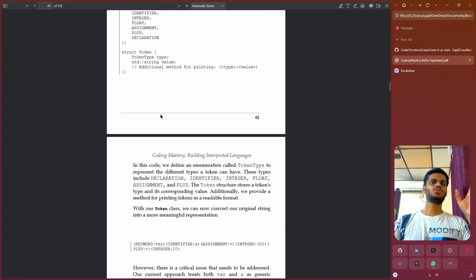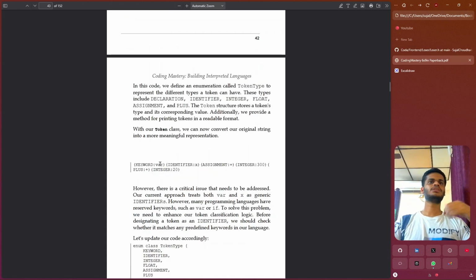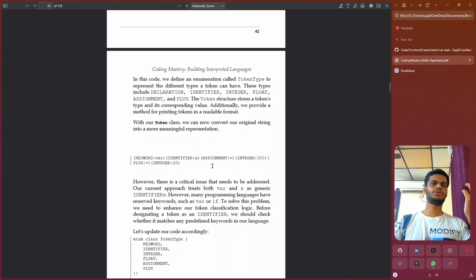So now we want to know what part of the string corresponds to what part of the token. So we need to identify the string first and then find what token it belongs to. So here is the example. We found var and then we need to assign the keyword token to the var. Then we found x, then we need to assign identifier token to it. Found equal to sign, we need to assign assignment token, etc.